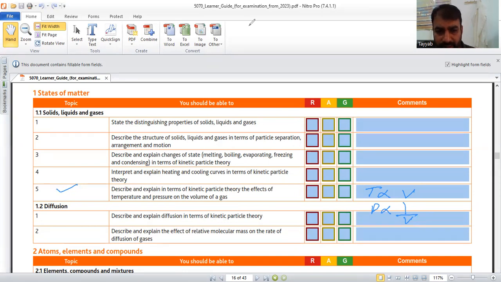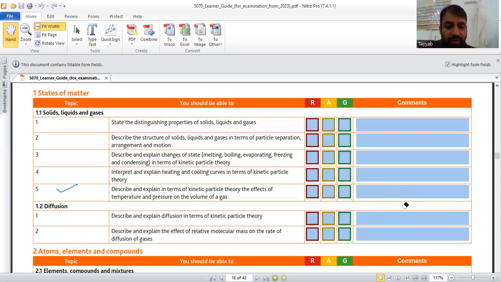Diffusion is the spontaneous and random movement of particles. Particles can move from one place to another, not necessarily from higher to lower. This is passive movement, without any use of energy.